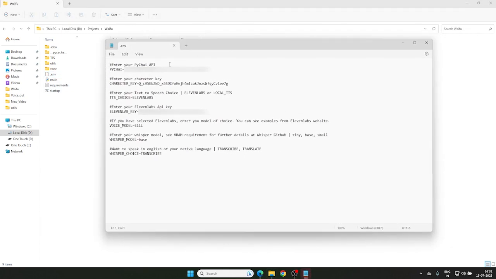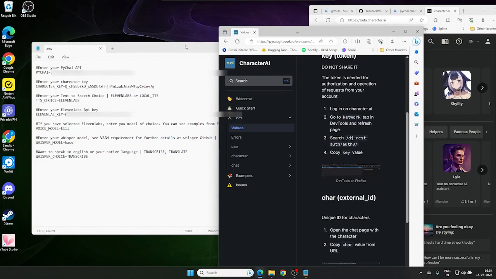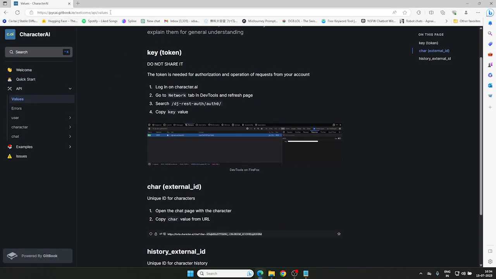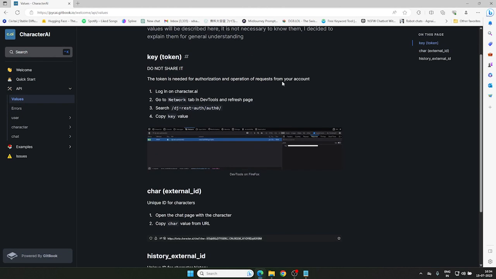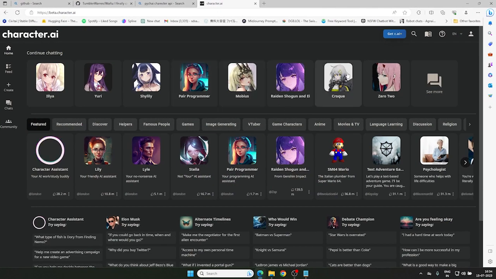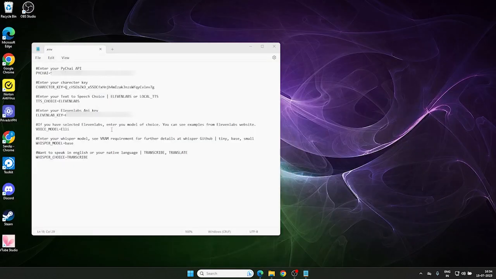you have to set the PyKai API. To find the PyKai API, go to this link. This is the link, PyKai gitbook.io, and from here you can find the PyKai API using the first step. And for the character API, you can simply click on any character like this and copy this character ID like this. Copy and paste it here.